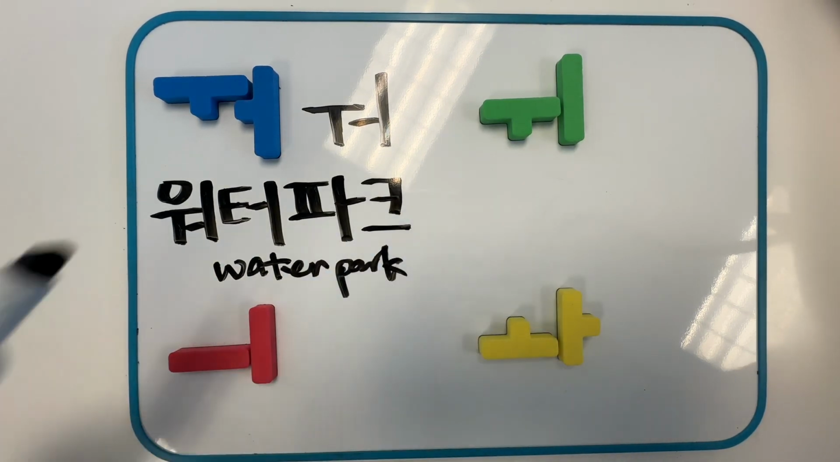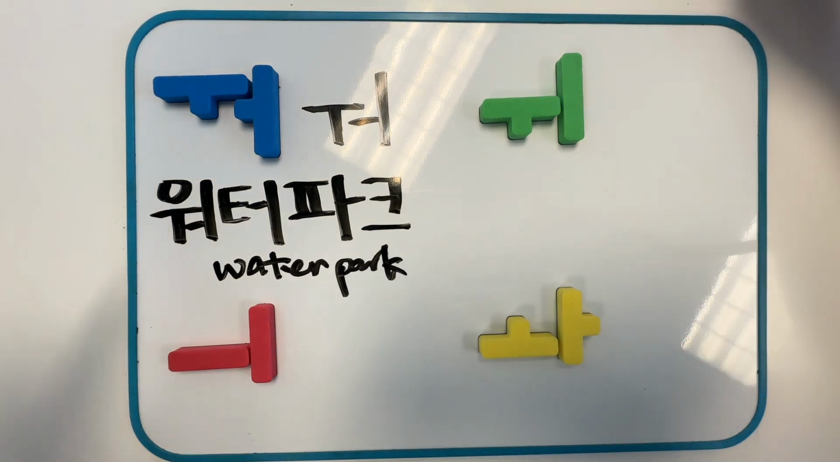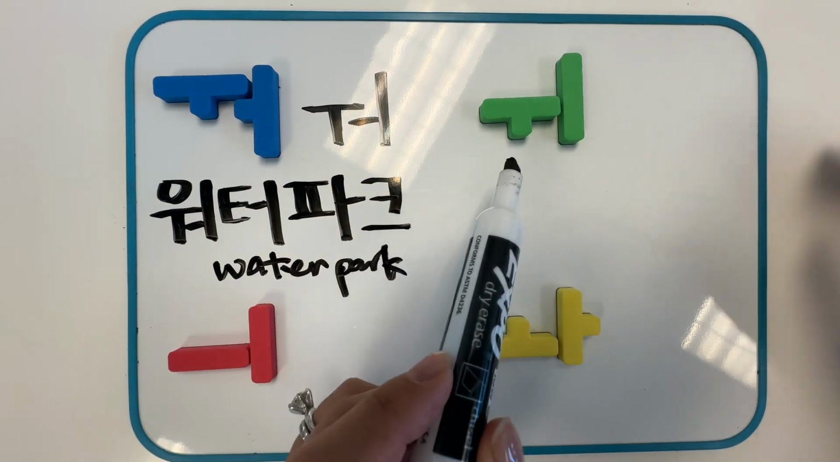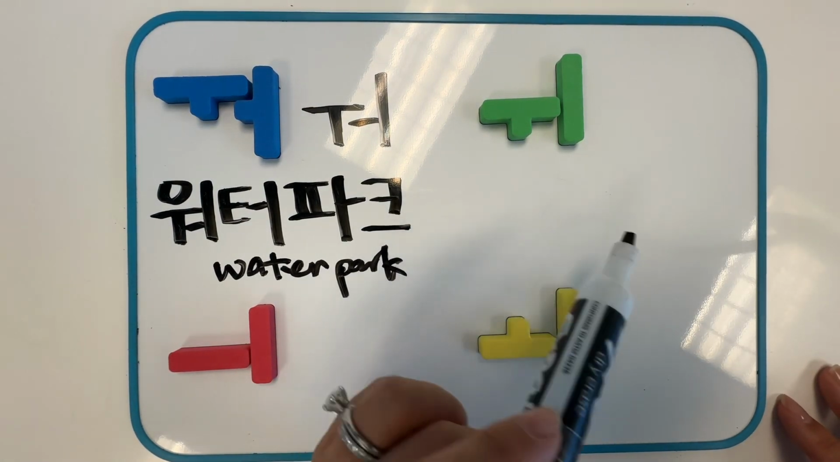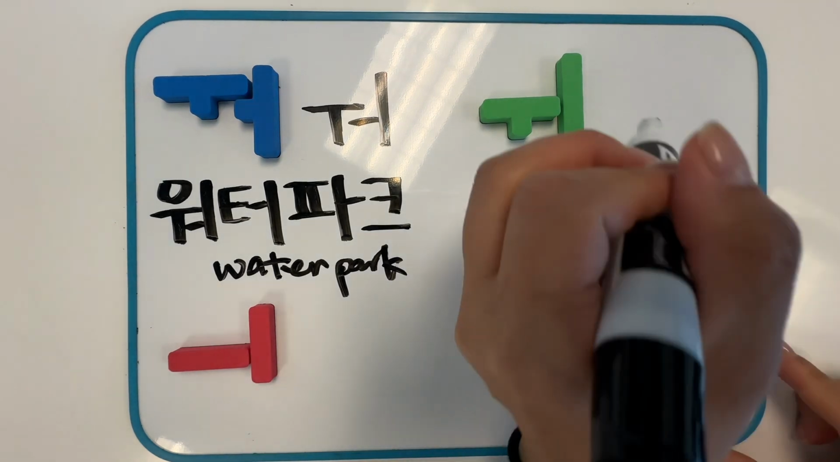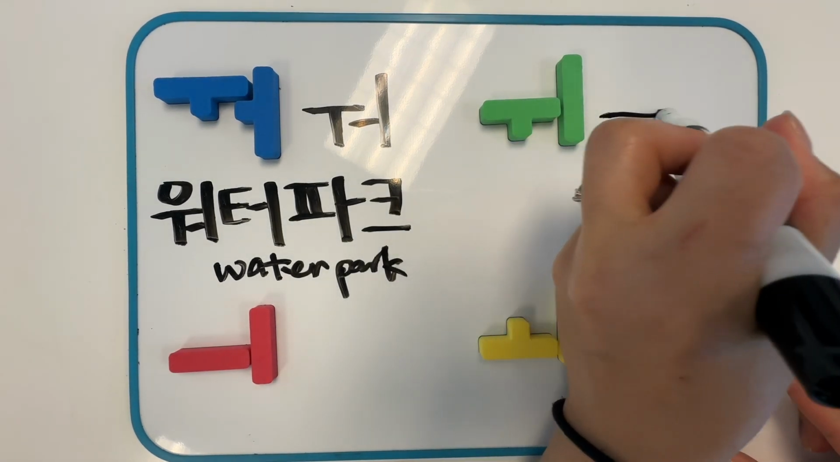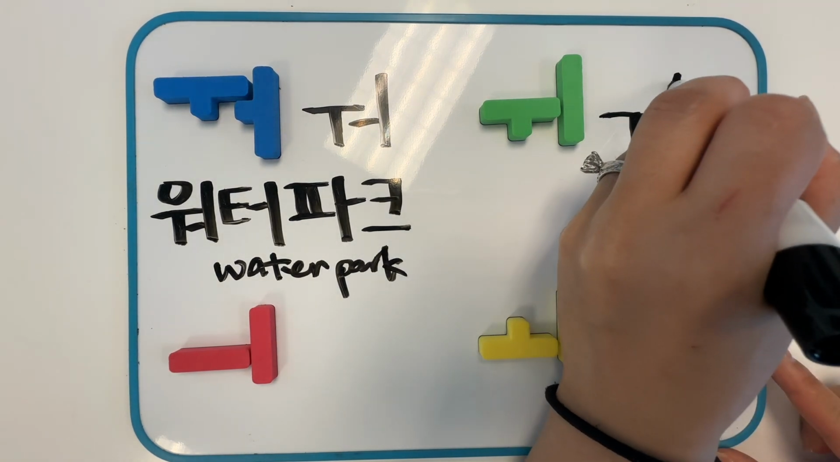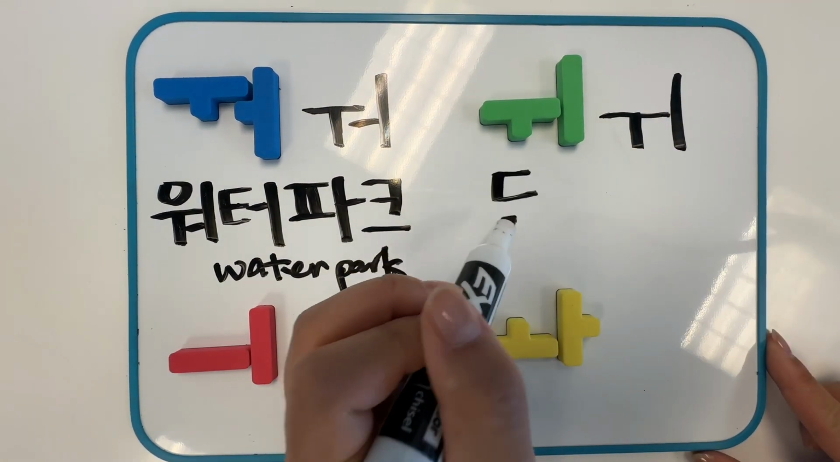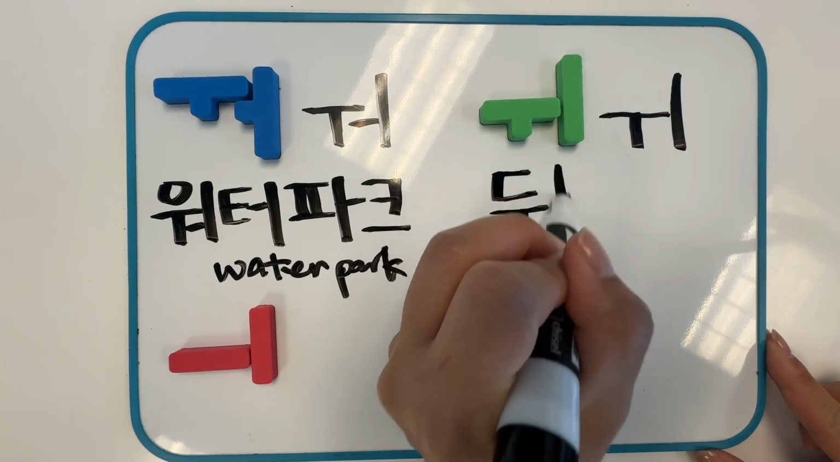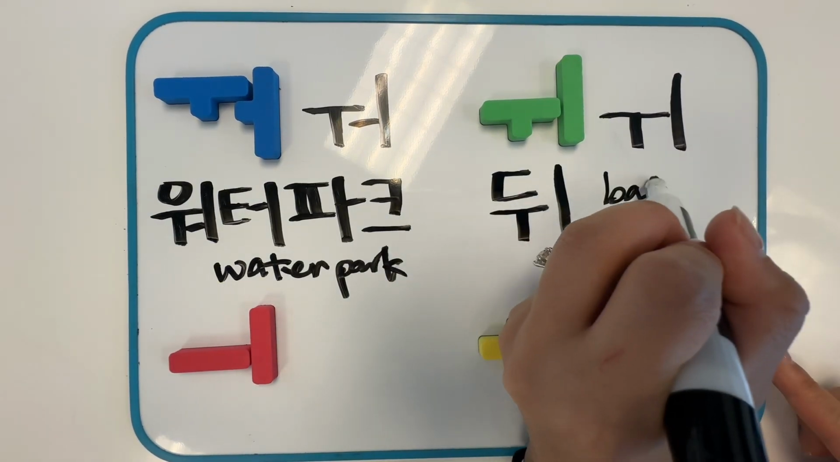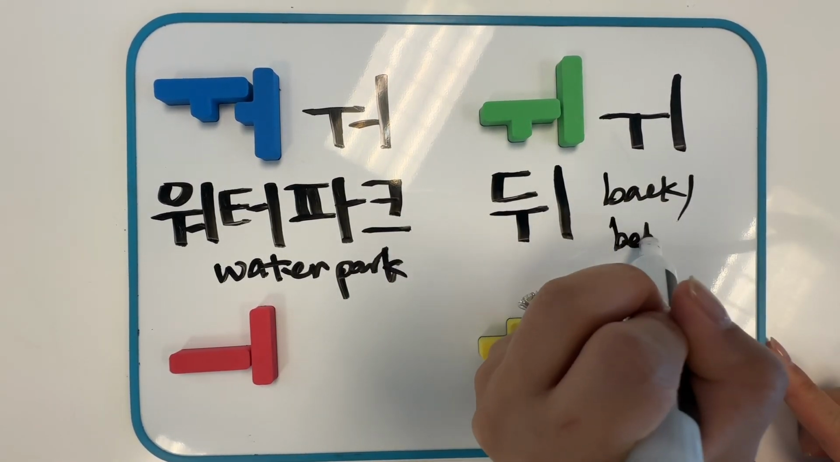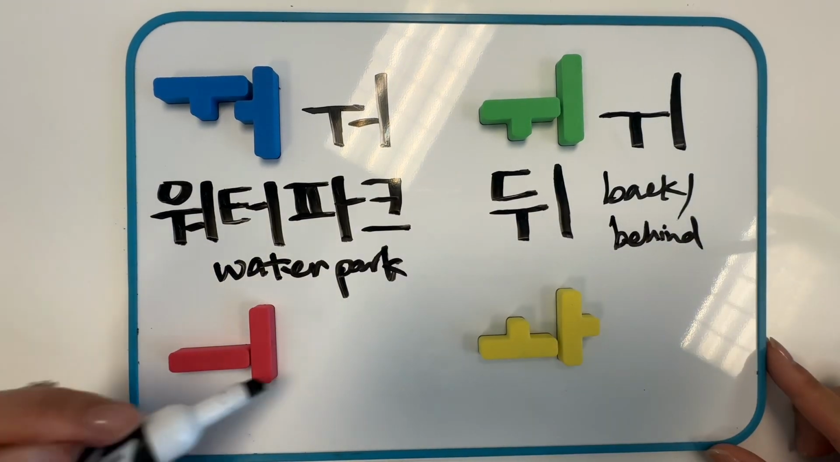Next is 위. U plus E makes 위. The stroke order is left to right, then top to bottom, and then top to bottom. The example word is 뒤. It means back or behind.